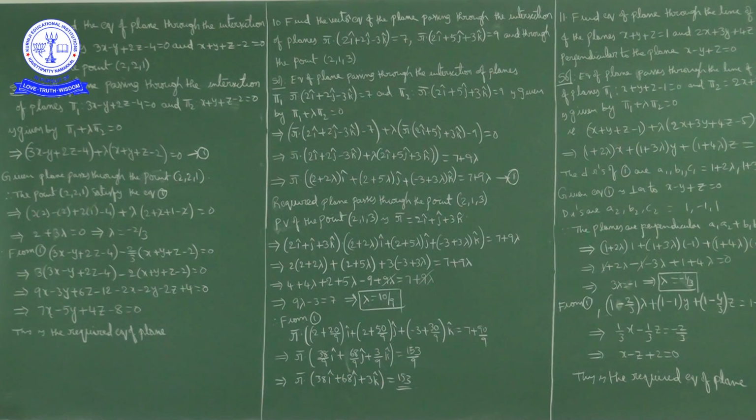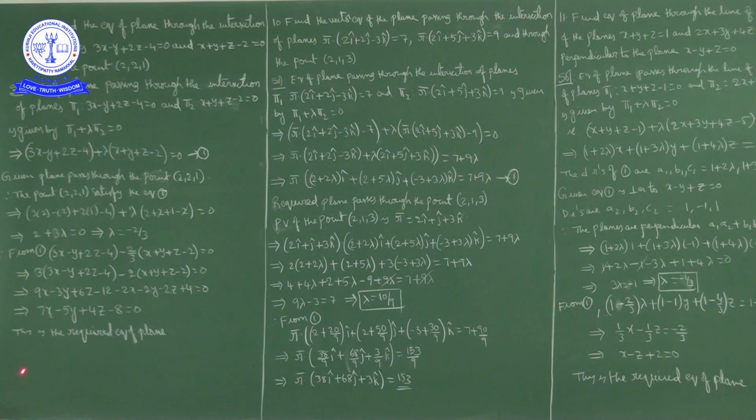Now by substituting the lambda value minus 2 by 3 in equation 1, we get the required plane equation. From equation 1, we have 3x minus y plus 2z minus 4 plus minus 2 by 3 into x plus y plus z minus 2 equal to 0. Now taking LCM, LCM is 3. The 3 goes to the other side by cross multiplication. So we get 3 into 3x minus y plus 2z minus 4 minus 2 into x plus y plus z minus 2 equal to 0.